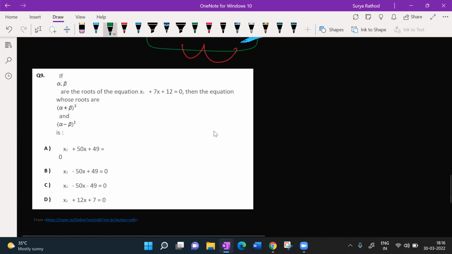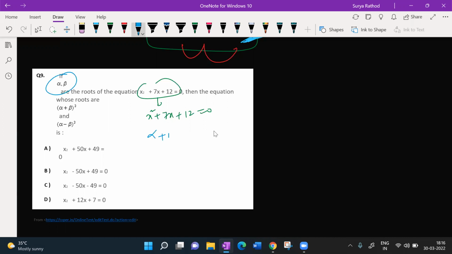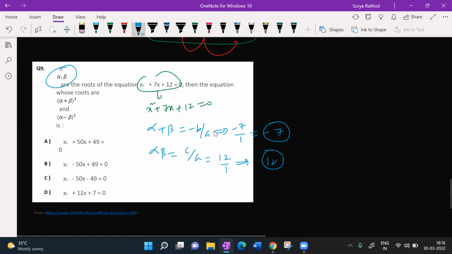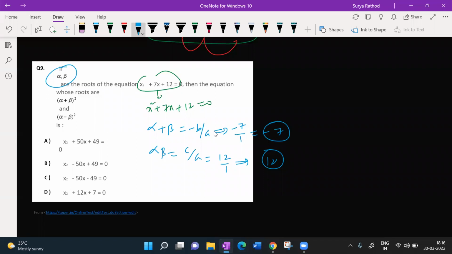So what do we have here? Alpha comma beta are the roots of this equation. When I copy and paste beta, it is not coming properly, so let us write it properly. This is a quadratic equation. He has given alpha comma beta are the roots. So alpha plus beta is minus b by a, and alpha beta is c by a. Minus b by a is minus 7 by 1, which is nothing but minus 7. Alpha beta, c by a, is 12 by 1, which is 12. Correct? Any doubts, guys? No, sir. Very good. So now look at this, what he has asked.